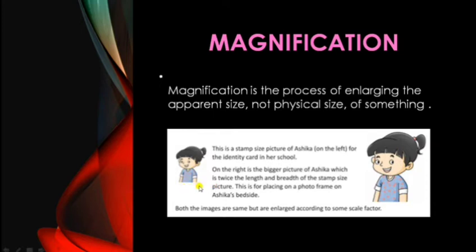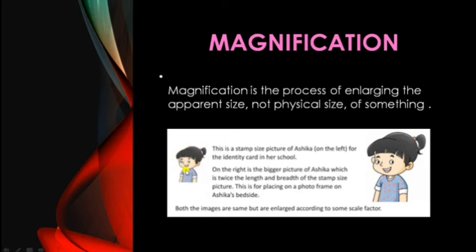if you see the length here, here it will be double of it. If you see the breadth here, here it will be double of it. So in the small size picture, you will be seeing the difference compared to the bigger picture. So this is for placing on a photo frame at Ashika's bedside. So in order to make the picture for the photo frame, this is related to the picture for the photo frame, and this is